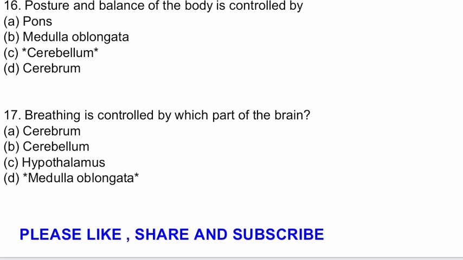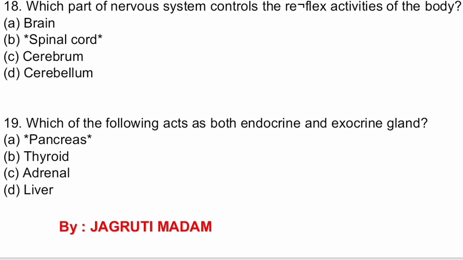Question number 17. Breathing is controlled by which part of the brain? Options are cerebrum, cerebellum, hypothalamus, medulla oblongata. The correct answer is medulla oblongata. Question number 18. Which part of the nervous system controls the reflex activities of the body? Options are brain, spinal cord, cerebrum and cerebellum. The correct answer is spinal cord.